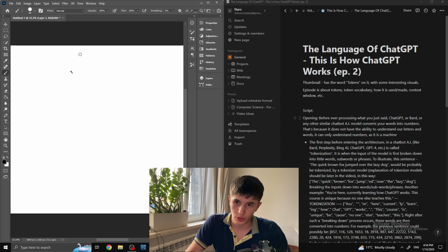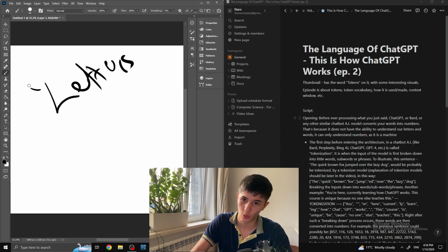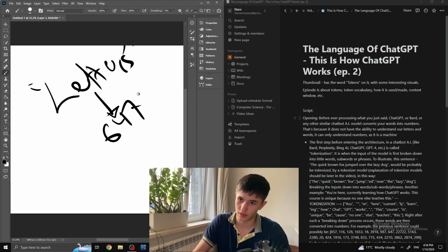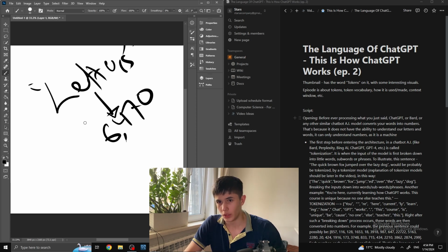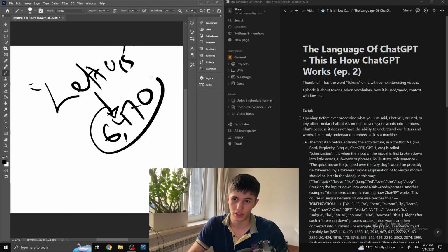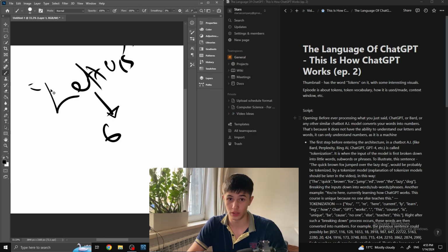Before processing anything that you say, ChatGPT converts your words, your English letters, right, into numbers. For example, even the word letters, if ChatGPT hears this, it will convert it into some random number like 953 or 640, right? I used to think, wow, we can actually process and understand our letters, it's a genius machine, but no, it can only understand numbers, obviously. So that's how it processes it. First, it converts what you're saying into numbers.